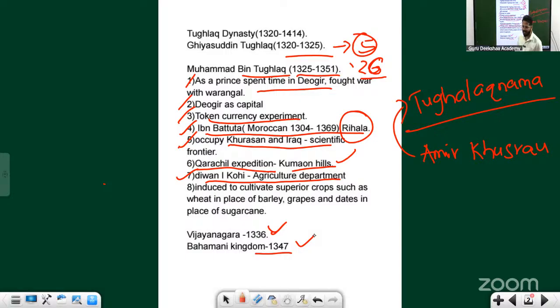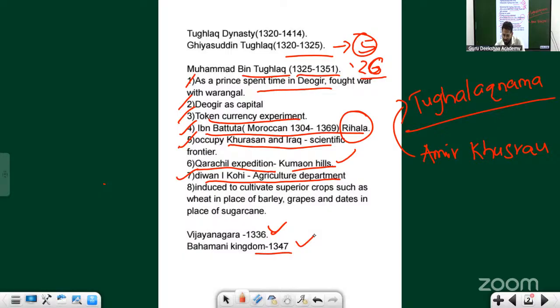Muhammad bin Tughlaq pursued and came up to Kampli. Kampli is near Hampi, presently Hospete or Vijayanagara. The reason was that two Muslim nobles were trying to escape, and the Vijayanagara rulers had given them asylum. That was not liked by Muhammad bin Tughlaq. He came up to Kampli and ransacked Kampli.